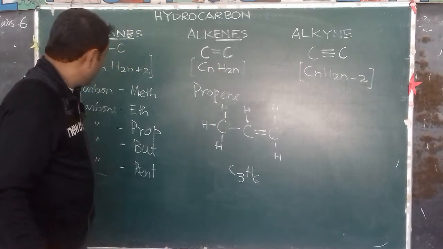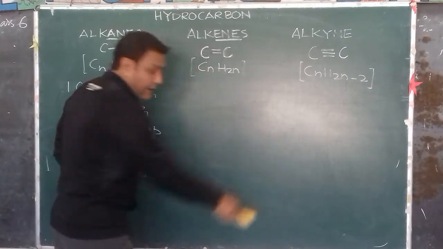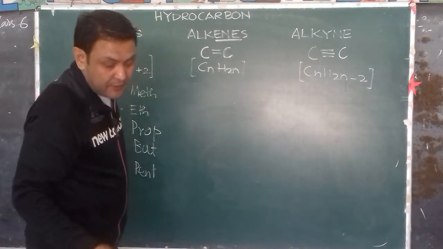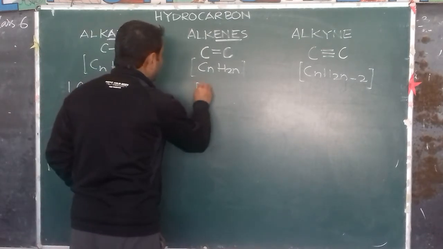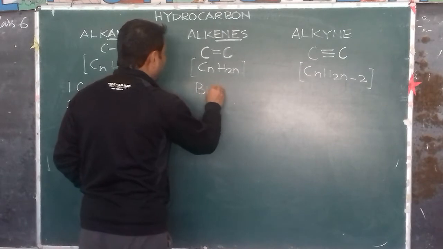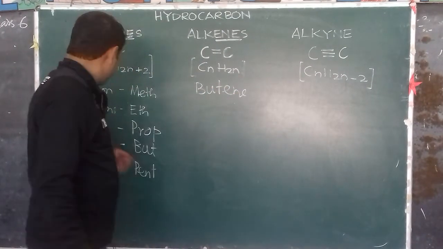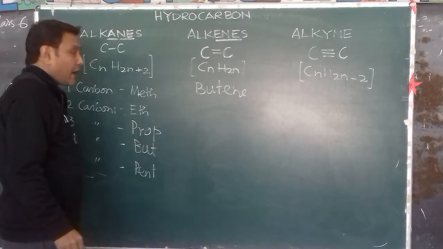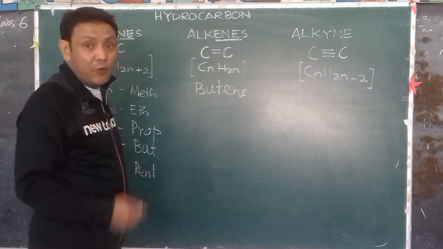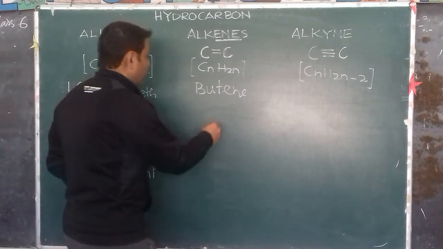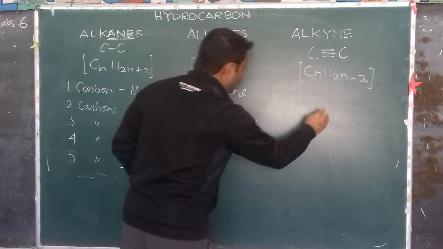And similarly, we can go on to butene. Have a look. When we talk about 4 carbon atoms, B-U-T-E-N-E, but means 4 carbon atoms, and ene means alkene group having one pair of carbon-carbon double bond. So but: 1, 2, 3 and 4.